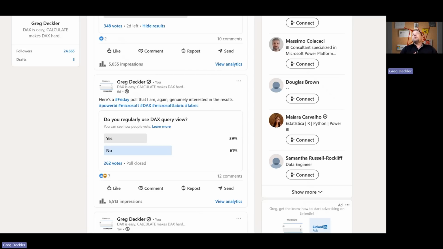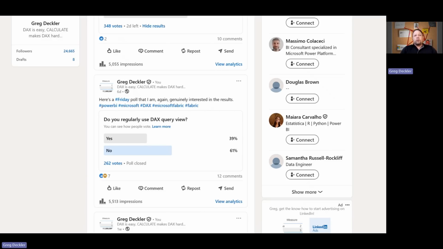But now in thinking all this through, I gotta believe that there's miscommunication involved here, because I can almost guarantee you this number is down in the 10 to 15% range, right? I know a lot of technical people, and no business user is going to use DAX query view, and I think the majority of technical people are not going to use that DAX query view, not regularly, right? Maybe once in a while.